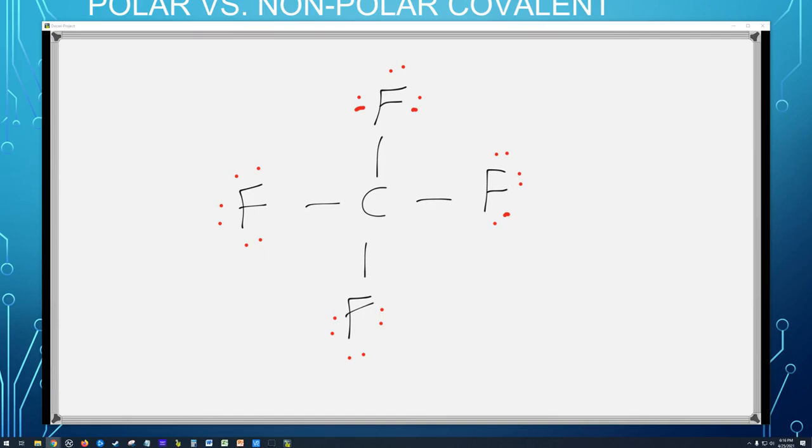Carbon has no dots because it's connected to 4 things. That's 4 pairs. That's 8 electrons, so he's happy. Notice the negatives here. Here's the electrons here, so it's partial negative, partial negative, partial negative, partial negative, and then partially positive on the inside. So what we have here is a dipole going to that fluorine. We have a dipole going to that fluorine, a dipole going to that fluorine, and that one as well. Notice it's kind of like tug of war.